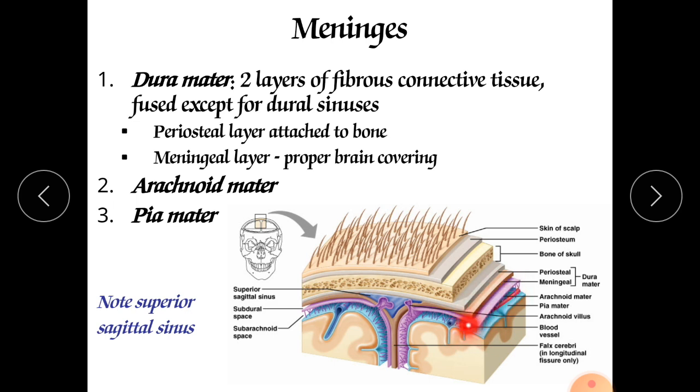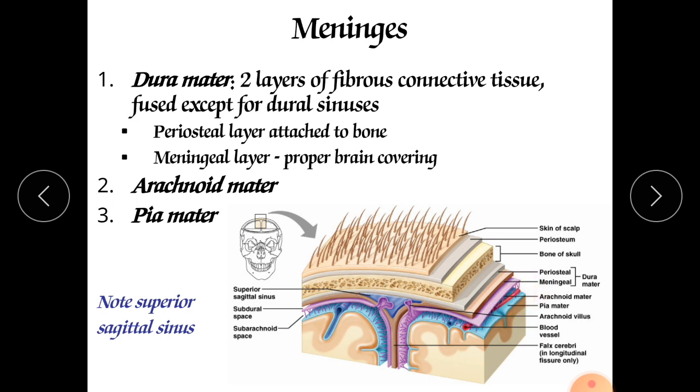This arachnoid mater looks like a spider's web, which is why it is called arachnoid mater. And the space between the arachnoid mater and the pia mater, which is innermost, is called the subarachnoid space.